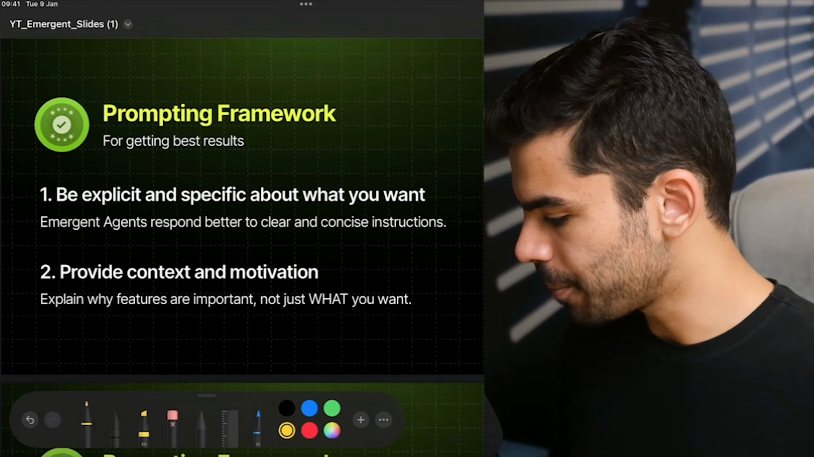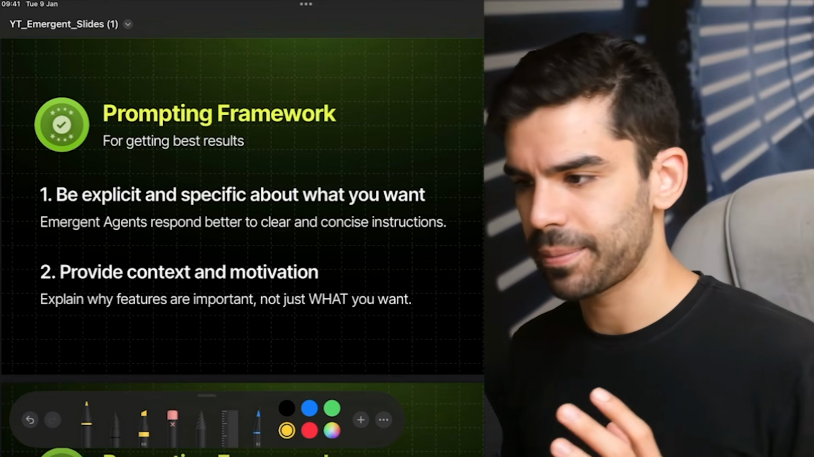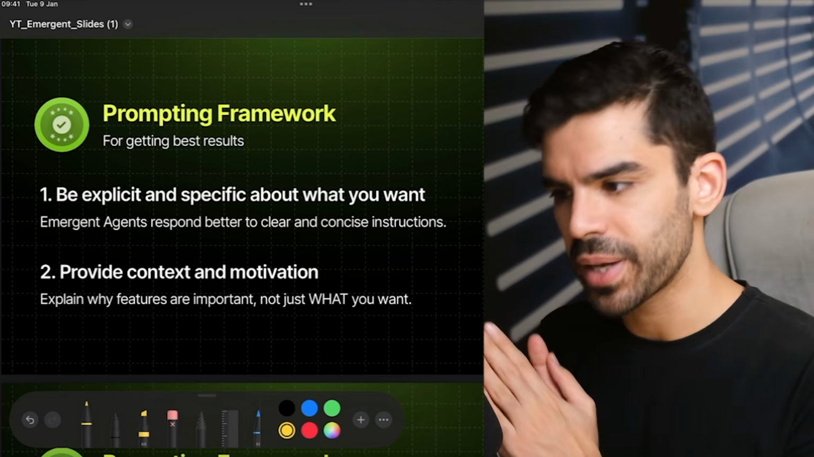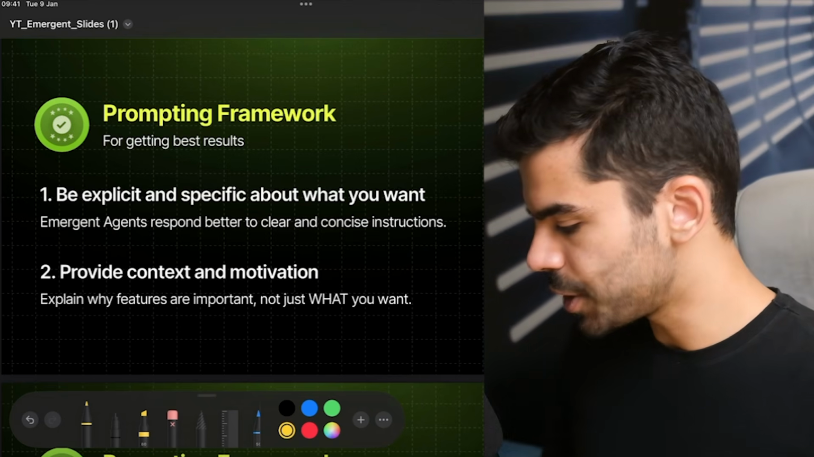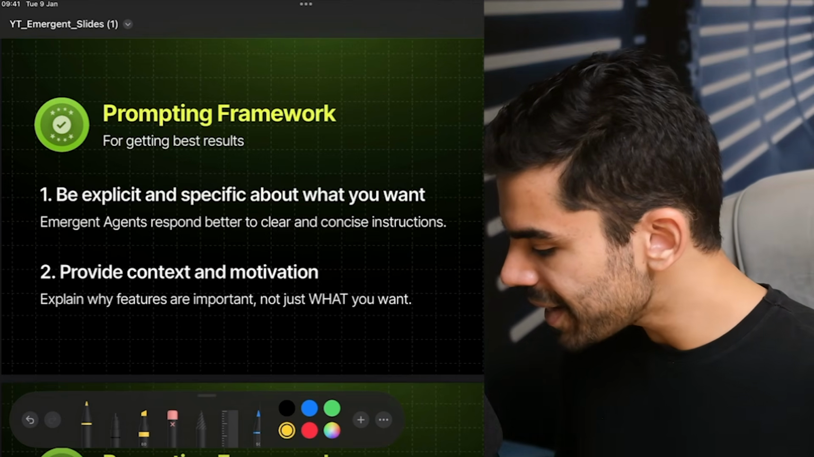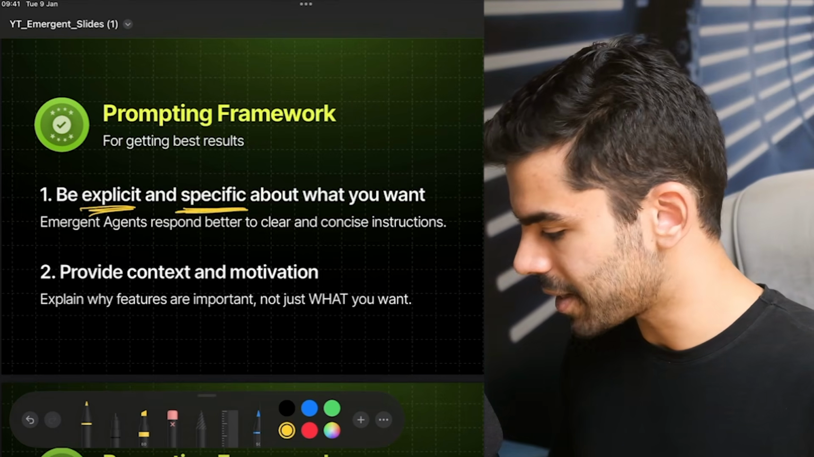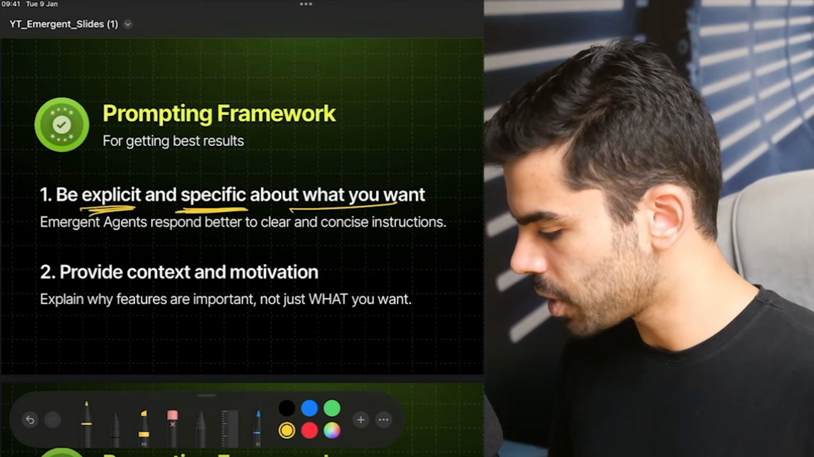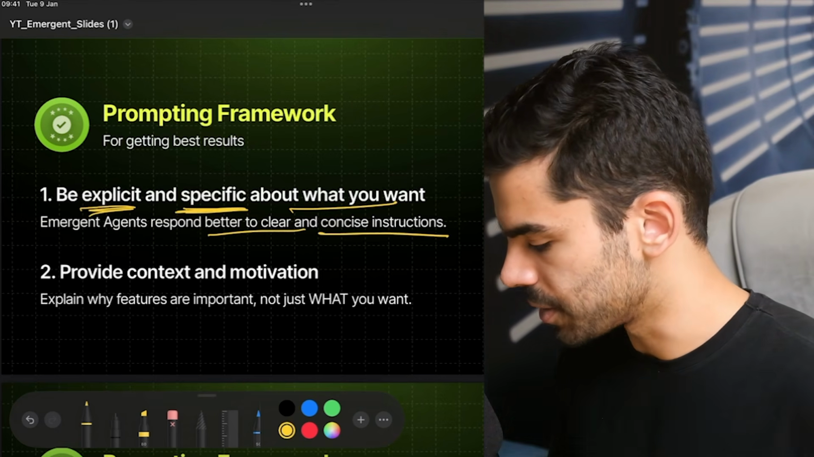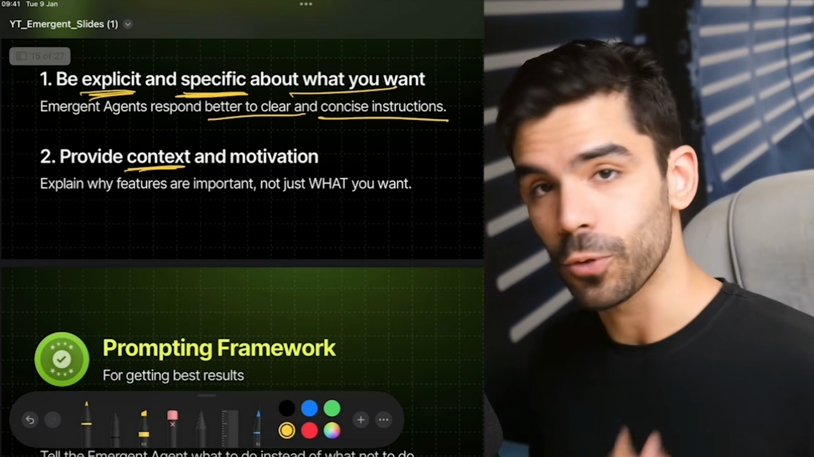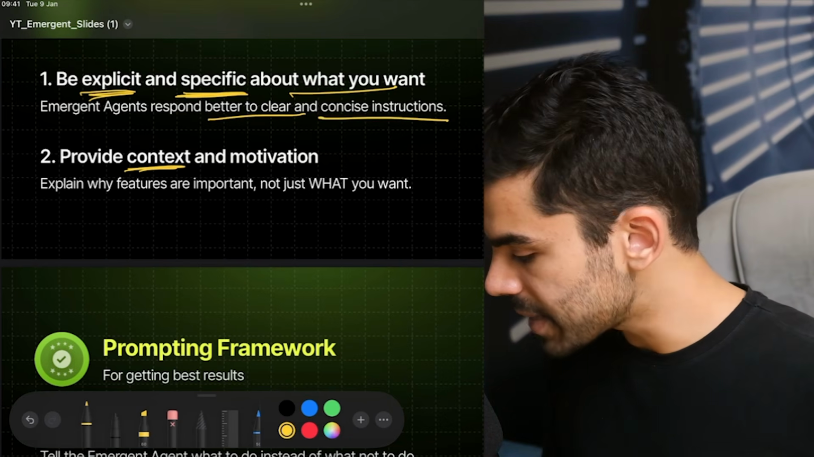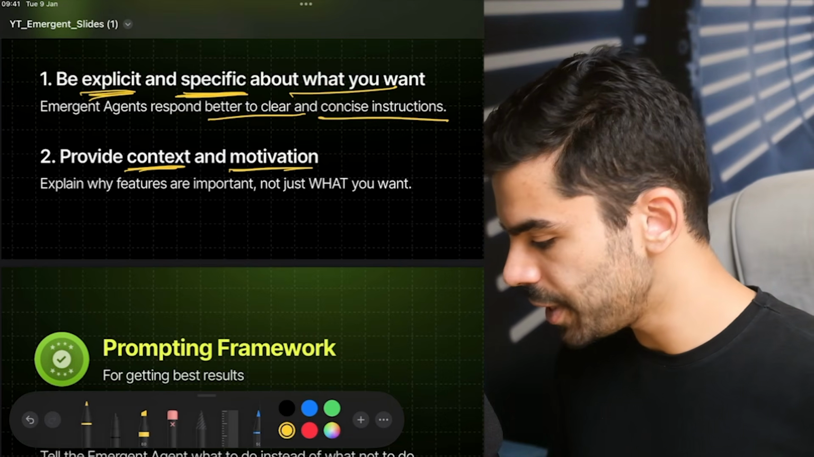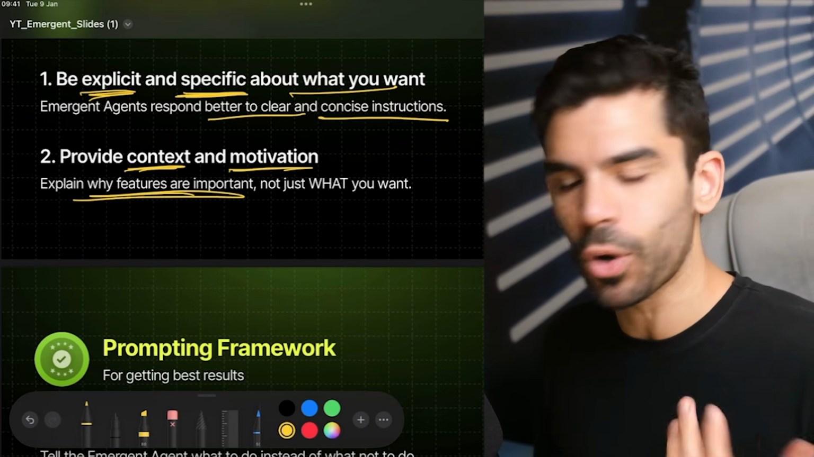When it comes to prompting, the fundamentals are clear. Even prompt engineering is kind of becoming context engineering. In Emergent, like always, you need to be very explicit and specific about what you want because it responds better to clear and concise instructions. You need to provide the context of who is using this and why you are building this, and the motivation behind this. So you need to explain why these features are important to you.